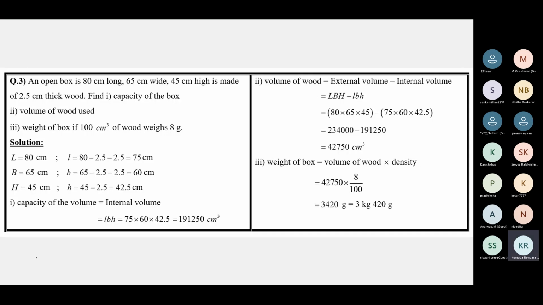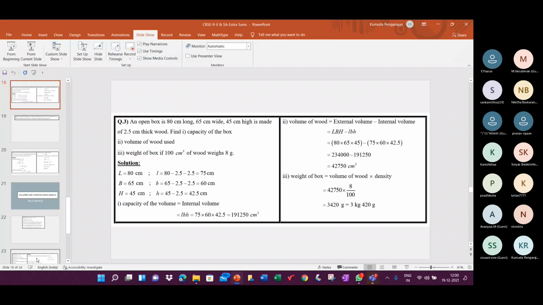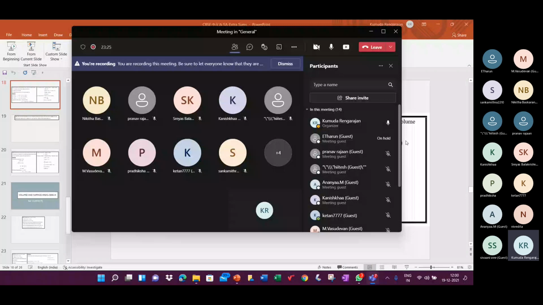Okay, you have already written this answer in your book yesterday. See, some of you, am I audible, children? Yes, ma'am. All right.